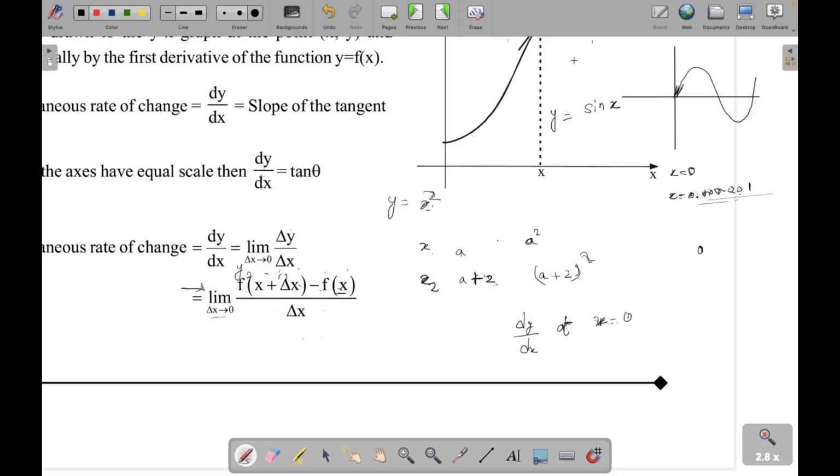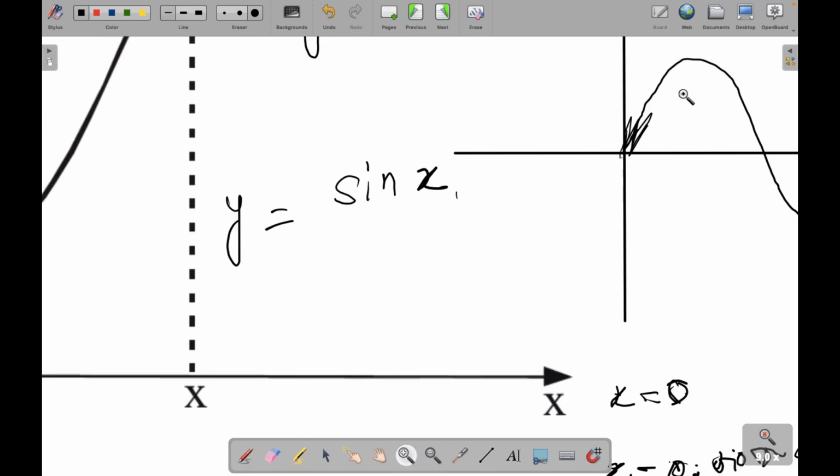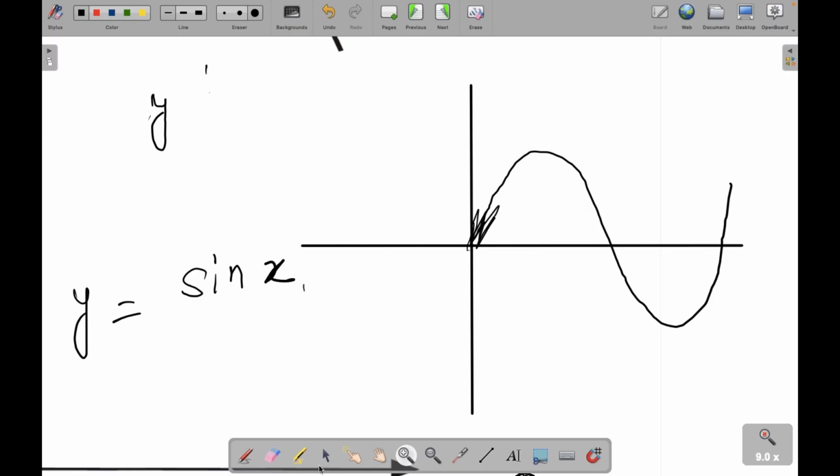So when x is very, very small, sine x behaves as x. If you just look at this very small portion, just close to the origin, it is just like a straight line, right? Like y is equal to x.